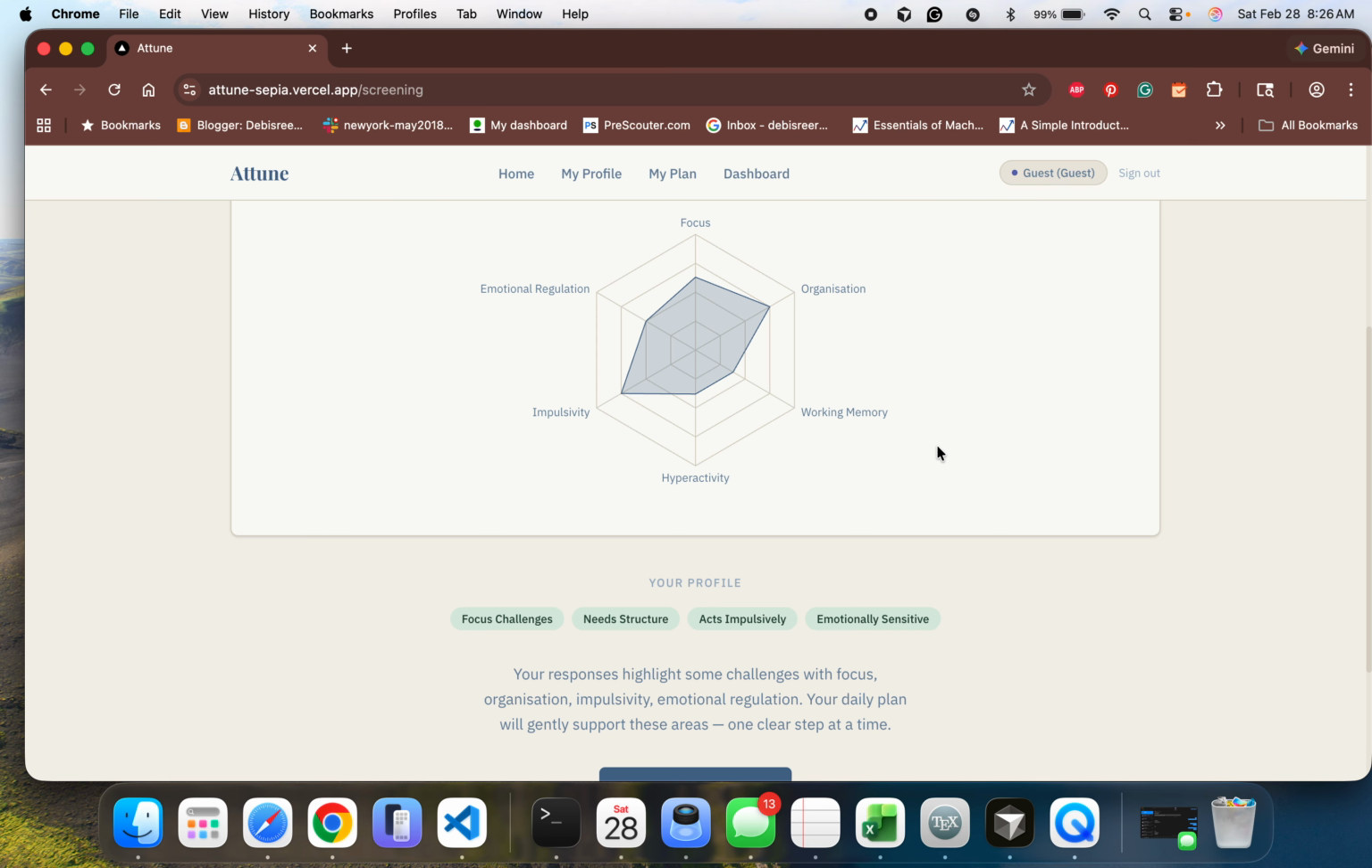But this is basically it quietly built a cognitive profile across 6 dimensions: attention, impulsivity, energy regulation, emotional regulation, working memory, and time perception. That profile shapes everything that comes next without you ever having to configure it manually.